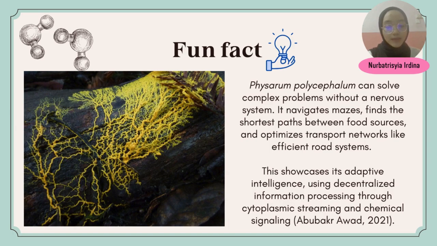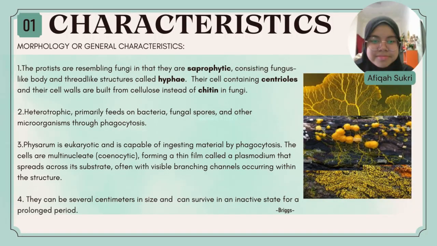Next, I will tell you about the fun fact of Physarum polycephalum. Did you know that Physarum polycephalum can solve complex problems without a nervous system? It navigates mazes, finds the shortest paths between food sources, and optimizes transport networks like efficient road systems. This showcases its adaptive intelligence using decentralized information processing through cytoplasmic streaming and chemical signaling.